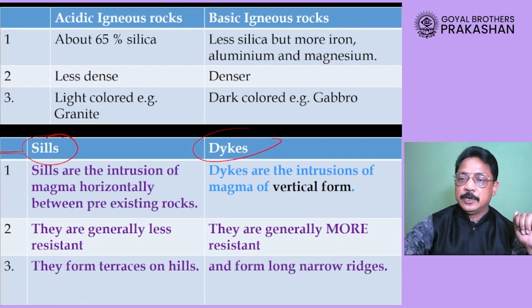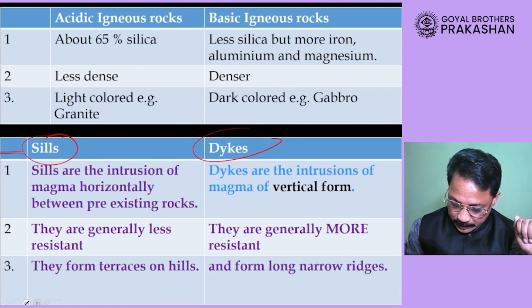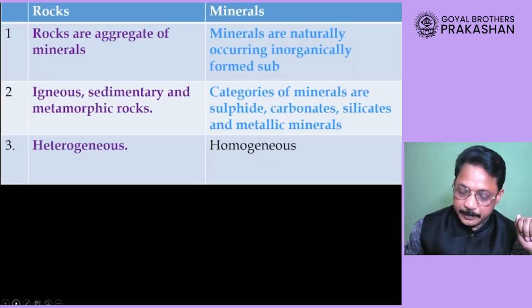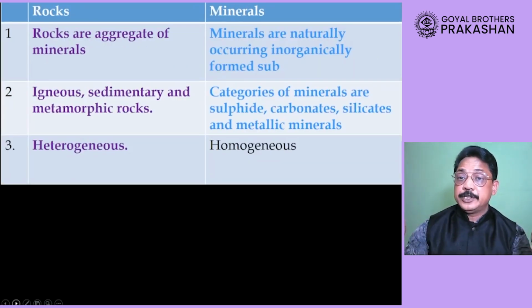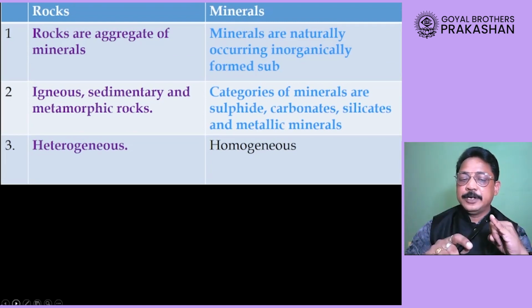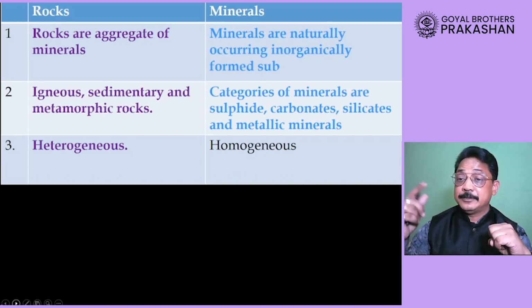Okay, now after this, dear student, another very important distinction is between rocks and minerals. First thing, you can write down the definition of rocks. We have already seen rocks are aggregates of minerals, whereas minerals are naturally occurring, inorganically formed substances having a fixed chemical composition.